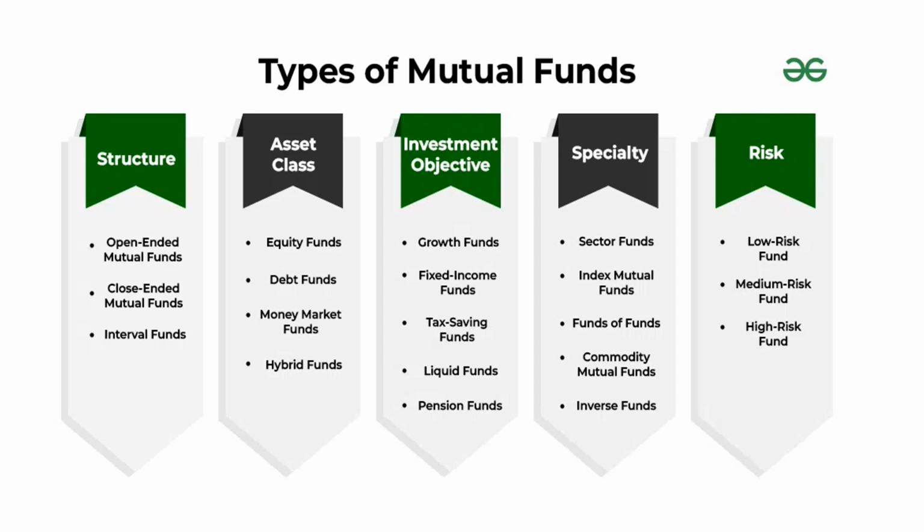On the other hand, some schemes have a fixed maturity date. This means the schemes are structured to operate for a fixed period until the maturity date, or exist thereafter also. Since the closure of the scheme is pre-decided, such a scheme is known as close-ended. See, in open-ended, it is open to transactions. In close-ended, it closes on some pre-decided date. Apart from these two, there are a couple of variants which will be discussed later on.